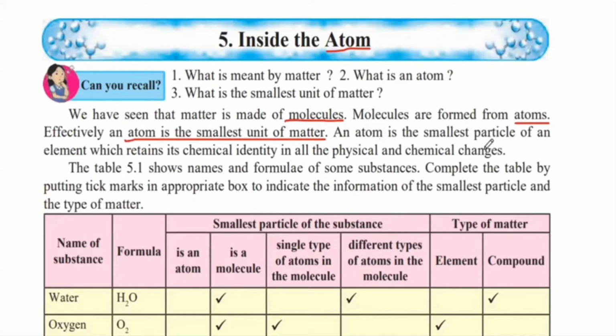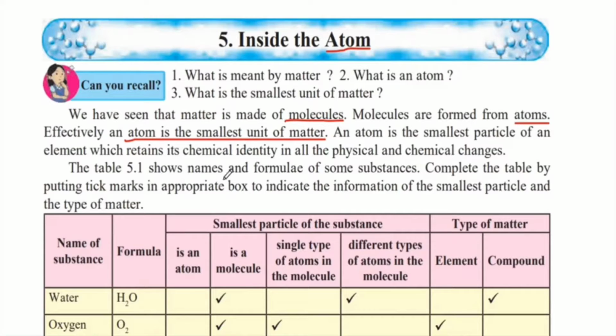An atom is the smallest particle of an element which retains its chemical identity in all the physical and chemical changes. So, no matter what changes you do to that substance, the atom of that substance will retain all its properties, no matter chemical or physical properties.